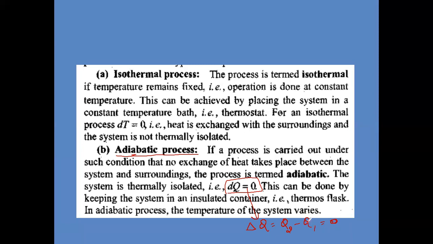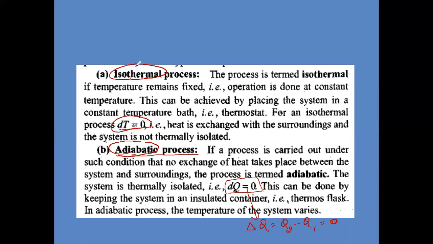Why? The quantity of heat will be the same initially and finally. That's why Q2 minus Q1, final heat minus initial heat of the system, will be 0. That's why delta Q will be 0 in the adiabatic process, and in the isothermal process, delta T will be 0.